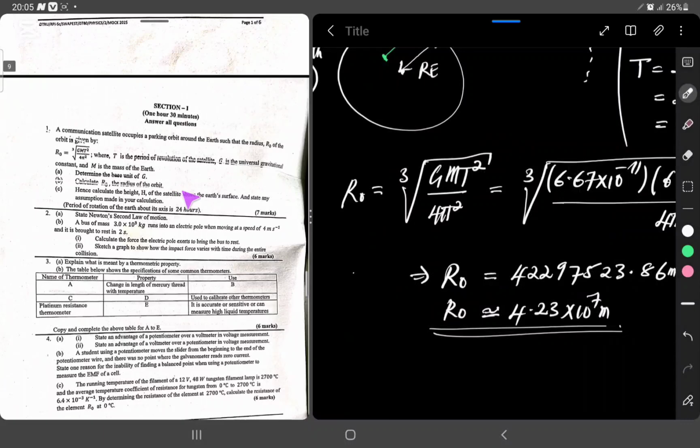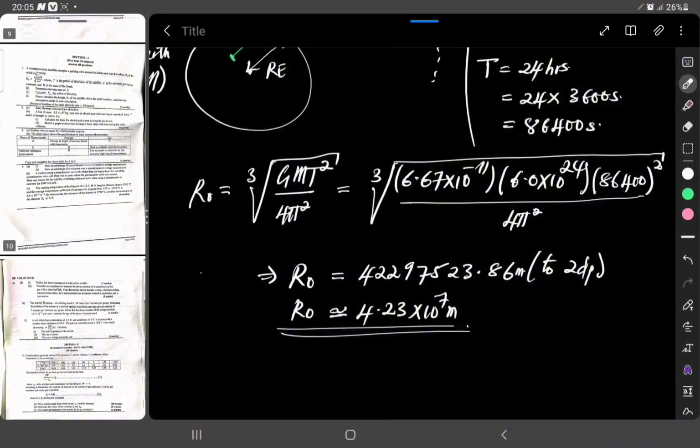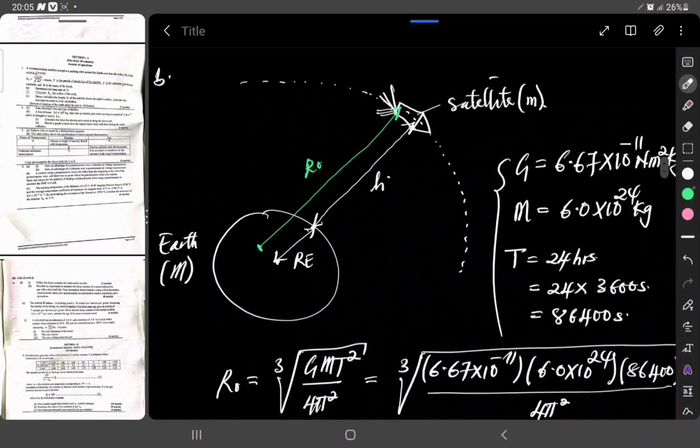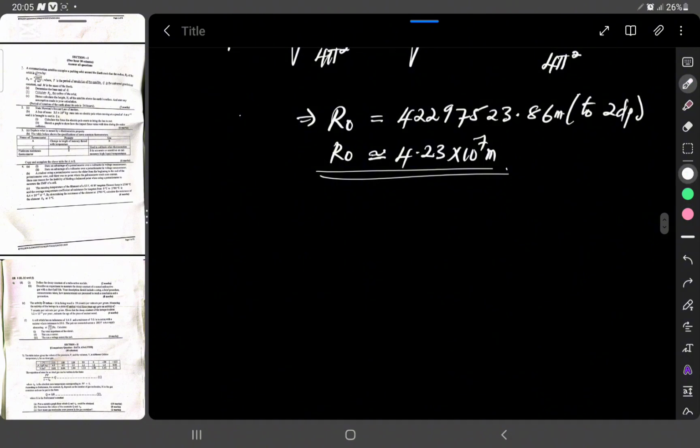Next, it says let's calculate the height of the satellite above the Earth's surface. From our sketch up here, since R0 is equal to this and this combined, we can say that R0 is equal to the radius of the Earth plus the height above the Earth's surface.